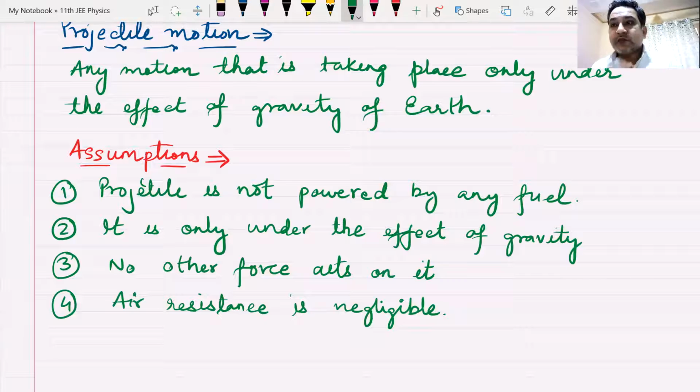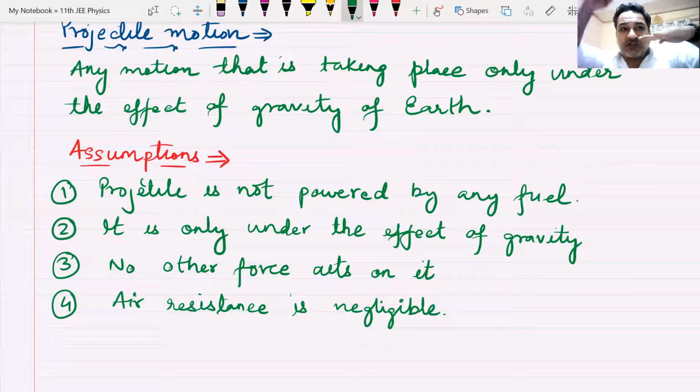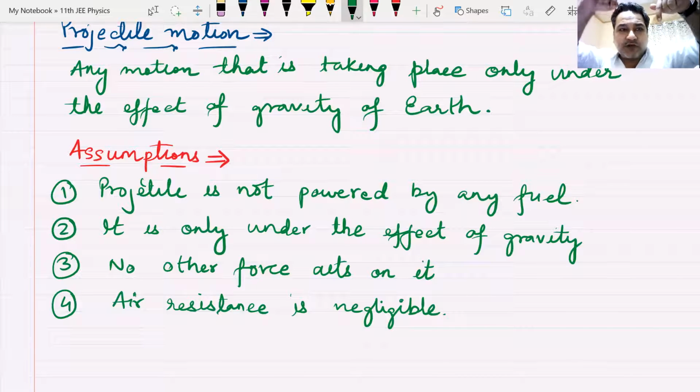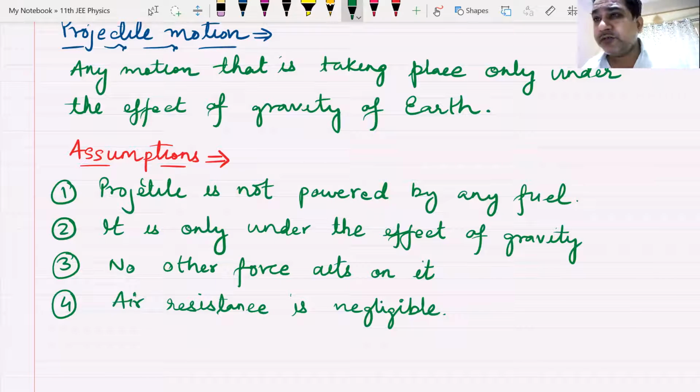So, in the questions for projectile motion, we have made a very important assumption. Feather and stone are going to fall at the same time. And when are they going to fall at the same time? I'll send you a YouTube video on that in your group. When there is no air resistance. So air resistance is neglected. Am I clear?